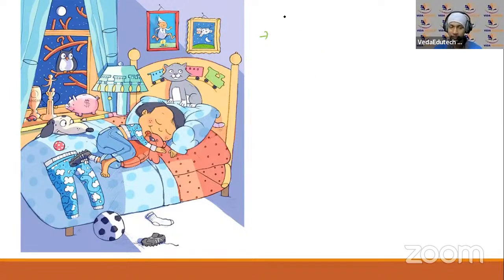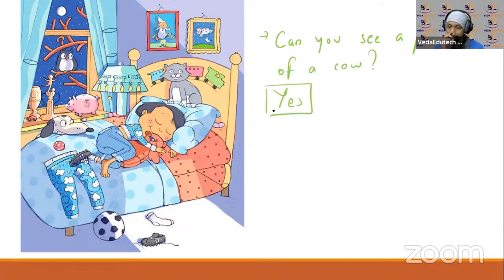First question: can you see a picture of a cow? क्या आप एक पिक्चर देख सकते हैं काउ का? If your answer is yes, it's great. देखिएगा, can से मैंने एक frame किया, so the answer is yes.